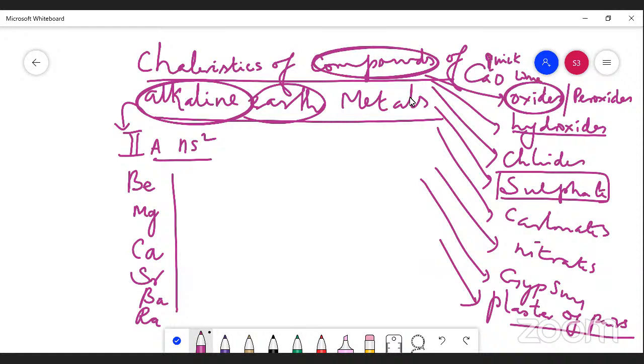And we are going to study the hydroxides, calcium hydroxide. Along with calcium hydroxide, we are going to study bleaching powder, which is calcium oxychloride.